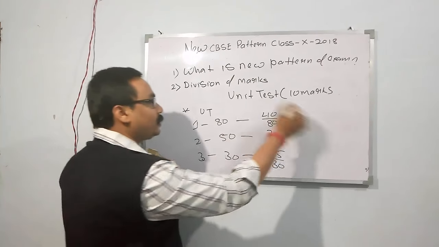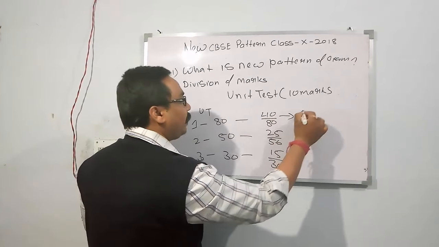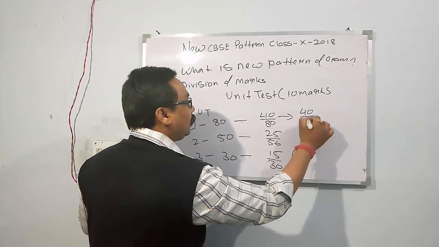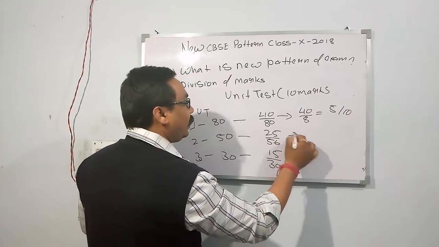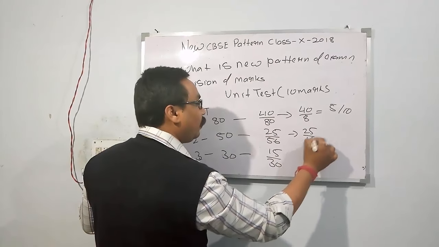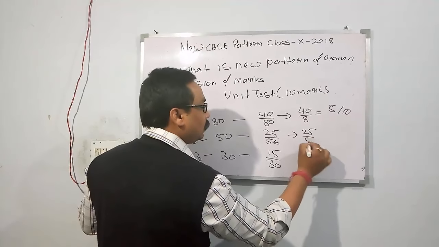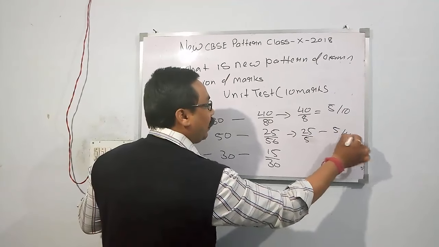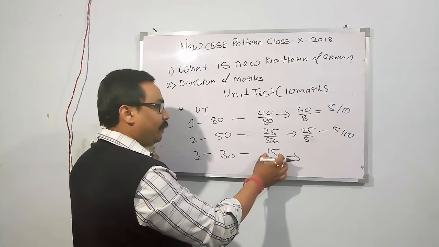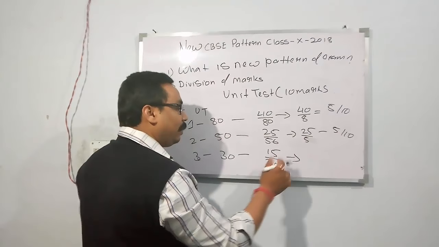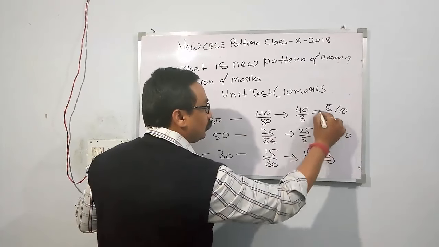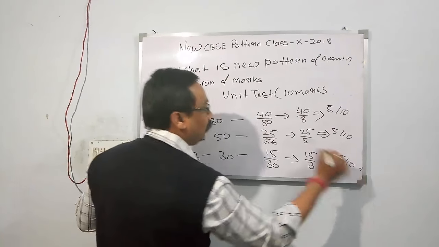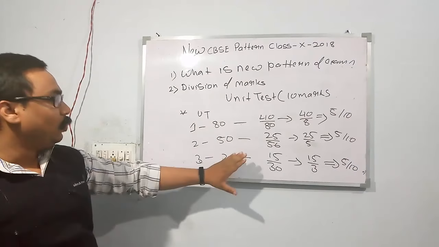To make it proportional to 10, the 80 will be divided by 8. That means you get 5 out of 10. The 50 will be divided by 5 to make it proportional to 10. That will be 5 out of 10, and the same 15 marks out of 30 can be divided by 3 to make it proportional to 10. So this can vary from school to school.